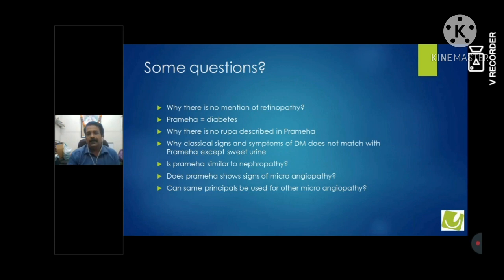Now there is a lot of argument about whether Prameha is equal to diabetes or Madhumeha is equal to diabetes. If Prameha is equal to diabetes, then the symptoms of classical diabetes, polyphagia, weight loss, why have they not been mentioned in Prameha? In Charak and Sushruta, if we search, we cannot find symptoms like polyphagia or weight loss in Prameha. Some other people say diabetes is like Madhumeha because there is sugar everywhere.